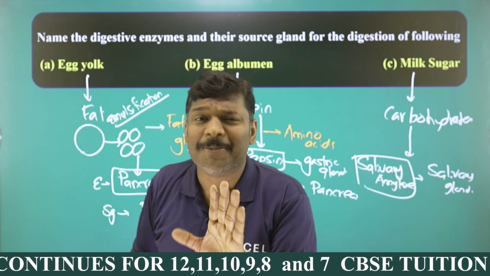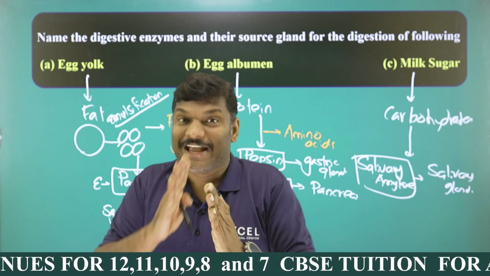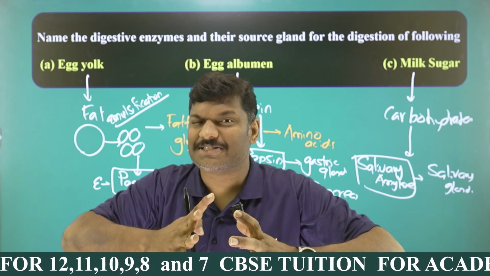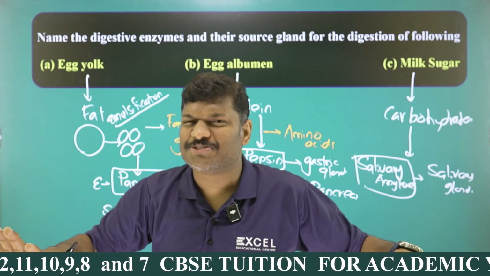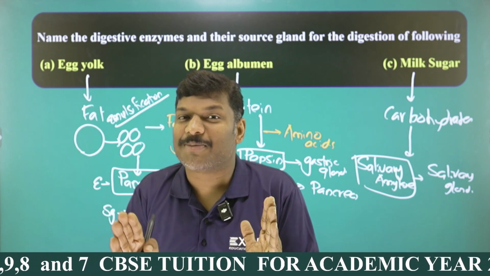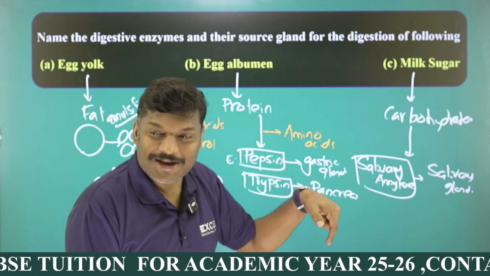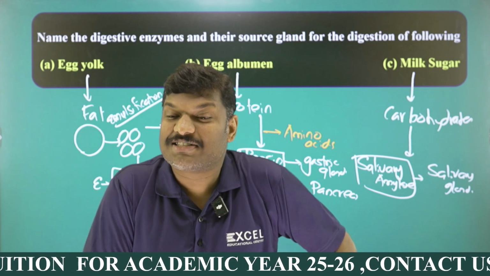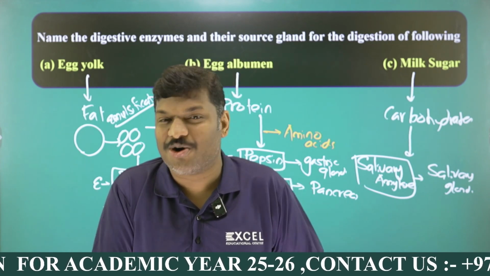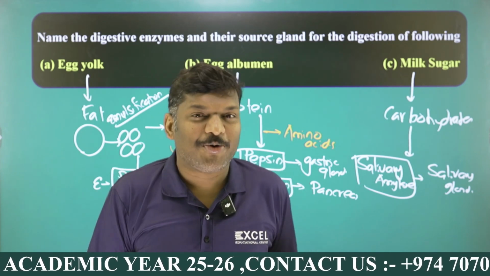So you have to keep chewing the food properly. If you chew it properly, the food is thoroughly mixed with the saliva. Almost all the germs are killed at the same time. Almost all the carbohydrates are converted into simple sugars. Complete digestion is not taking place. And what is the remaining, my dear student? No carbohydrates are digested in your stomach, because the stomach does not have any type of carbohydrate digestive enzyme.